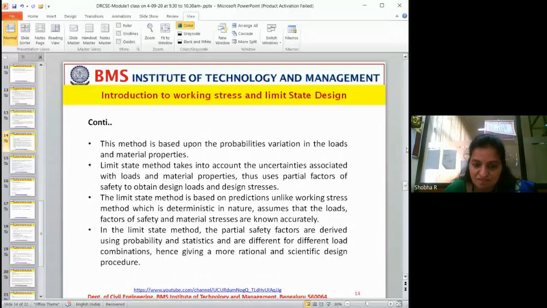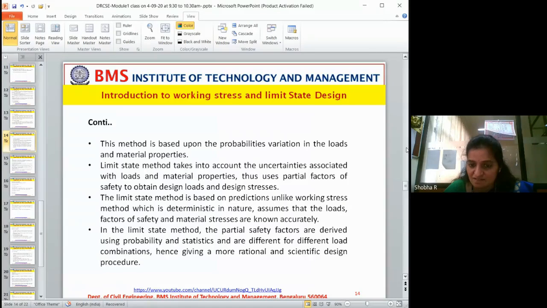Limit state method is based on prediction, unlike the working stress method, which is deterministic in nature and assumes that the loads, factor of safety and material stresses are known. In working stress method, loads and stresses are already known. It doesn't consider the uncertainties.